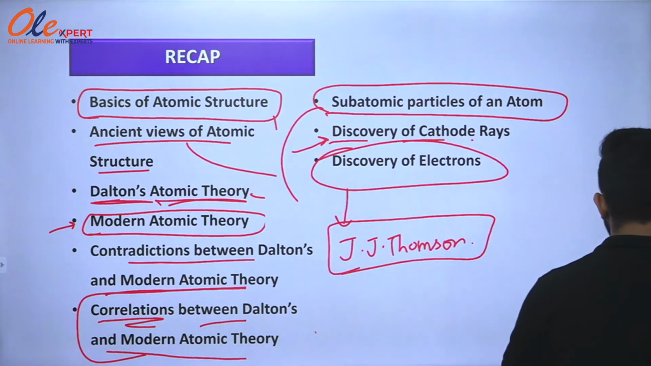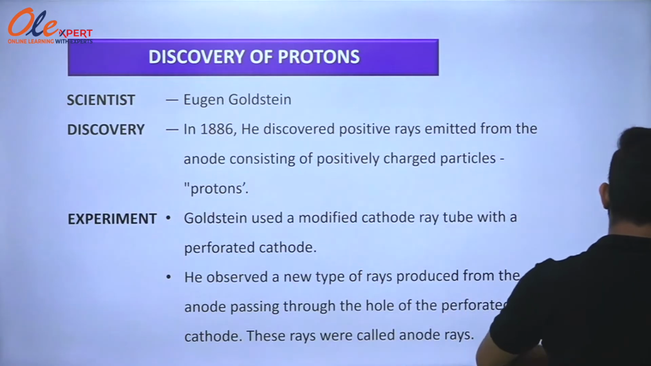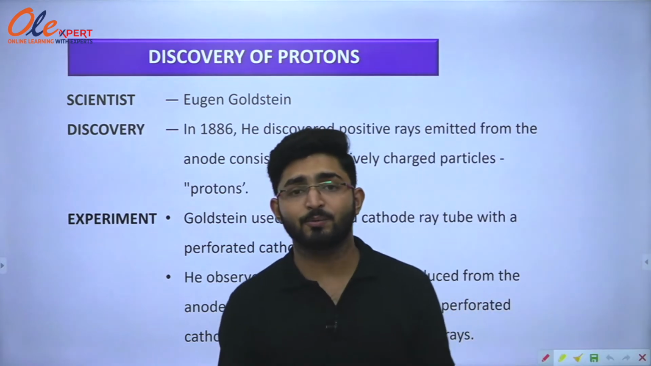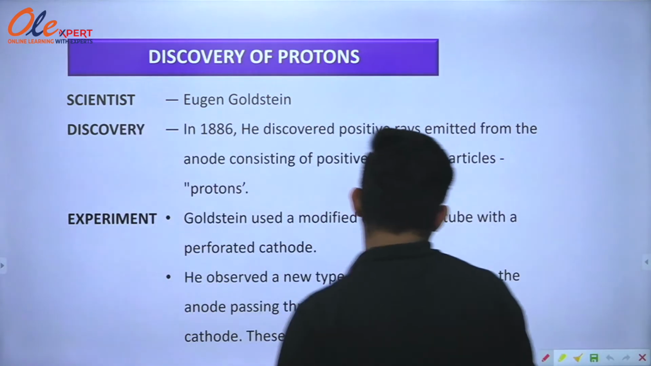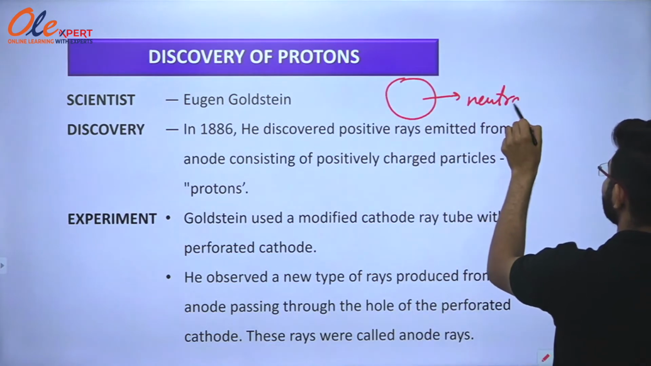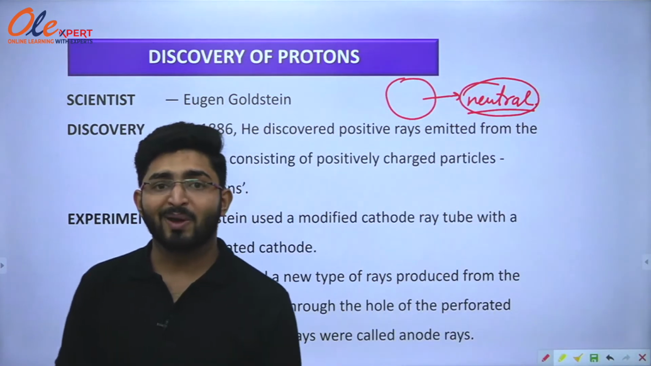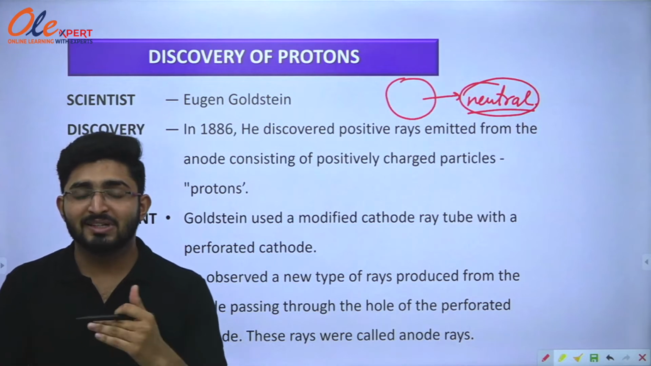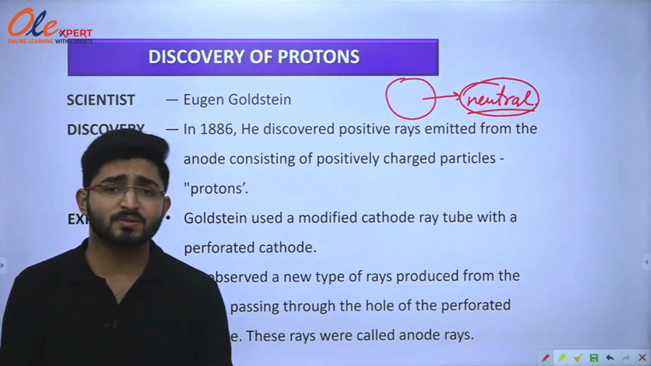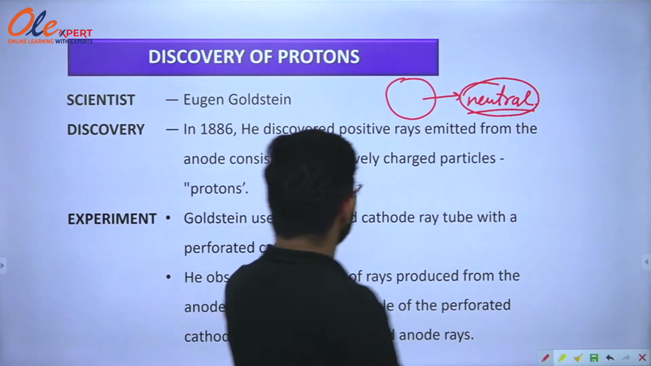Now we are moving ahead with the next topic, that is discovery of proton. After the discovery of the electron, it was necessary that there should be a discovery of the proton also. But why? Because it was stated that any atom is neutral in nature. What does it mean? That it consists of negative as well as positive charge. It was thought that there is some positive charge also in the atoms, that is why the atom is neutral.